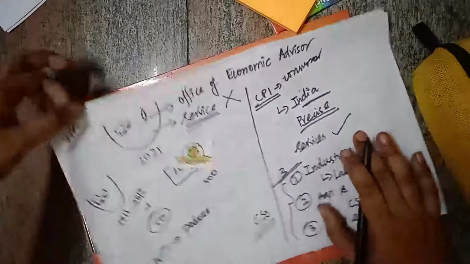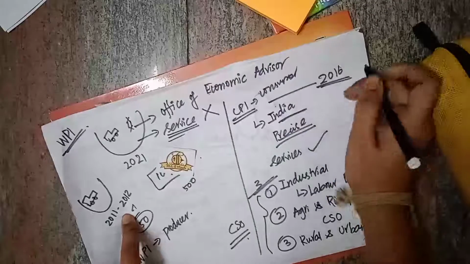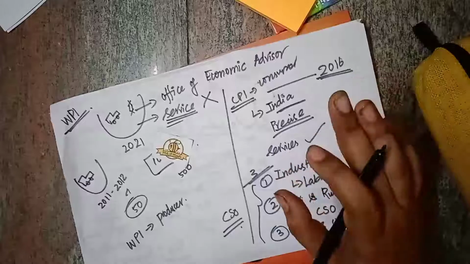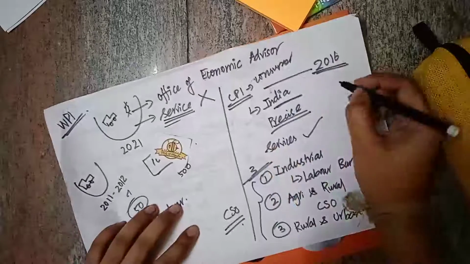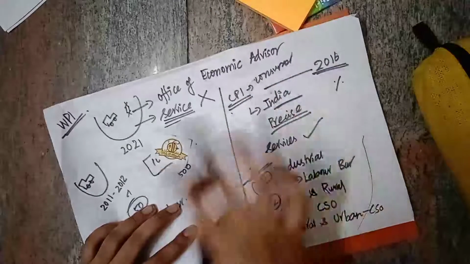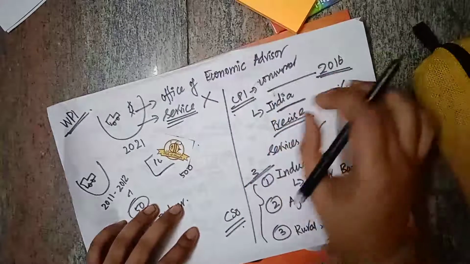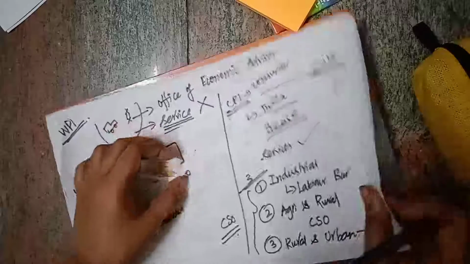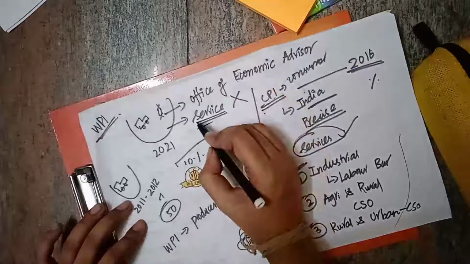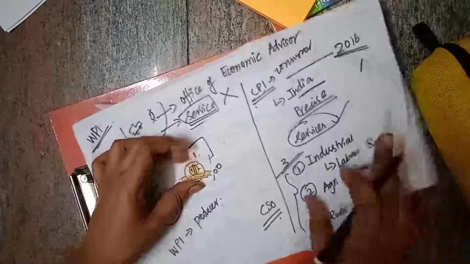For WPI, 2011-12 is the base year. For CPI, 2016 is the base year. So currently India is using it, and it will give precise calculation. Generally, if we say inflation in percentage, they say it in CPI terms only. If they say WPI inflation, then it is calculated based on WPI. In CPI, services are added, whereas in WPI, services are not added. That is why we calculate our inflation based on CPI only.